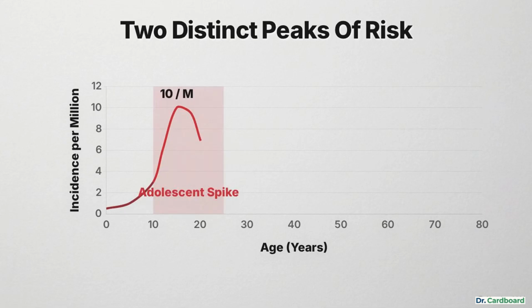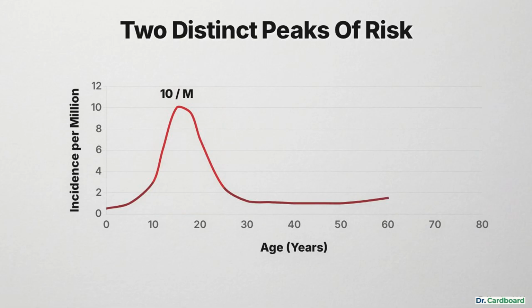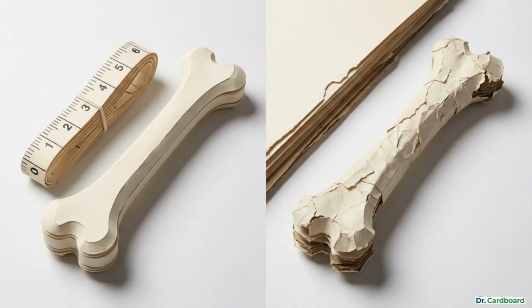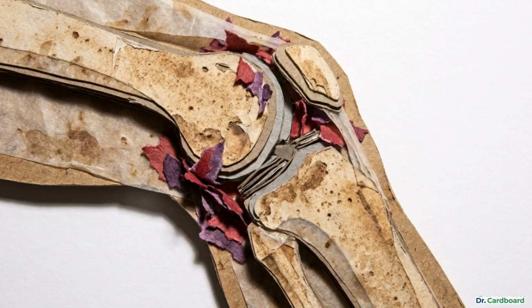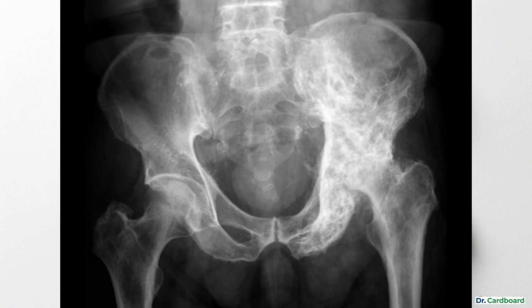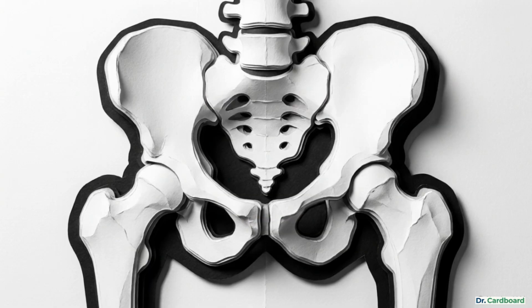There is a massive spike in incidence between the ages of 10 and 25, followed by a long lull and then a distinct secondary bump in adults over the age of 65. While adolescent cases are driven by natural puberty, the older demographic develops osteosarcoma from alternative triggers. In patients over 65, the cancer usually arises secondary to conditions that force abnormal bone remodeling, such as Paget's disease, or from prior exposure to therapeutic radiation.